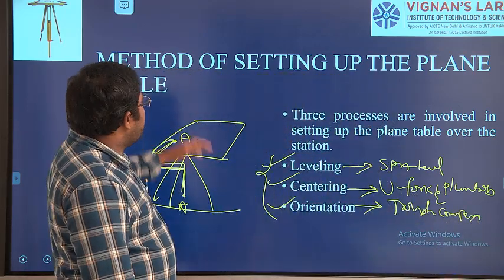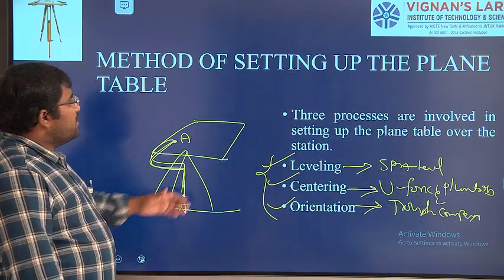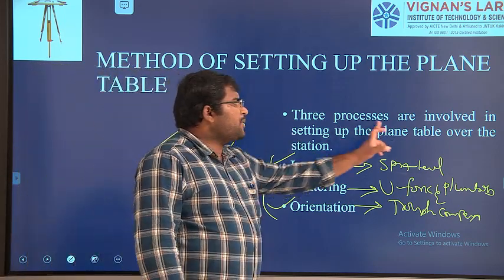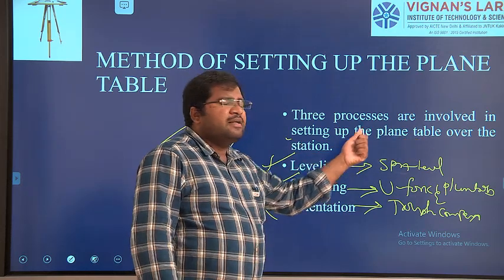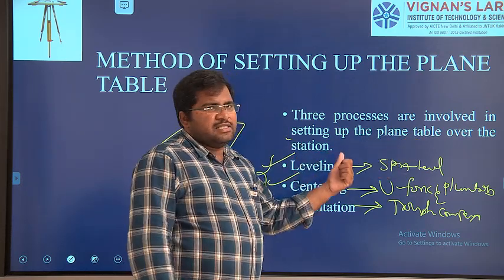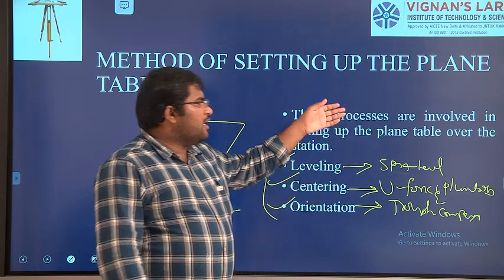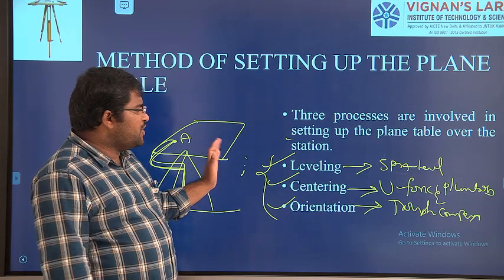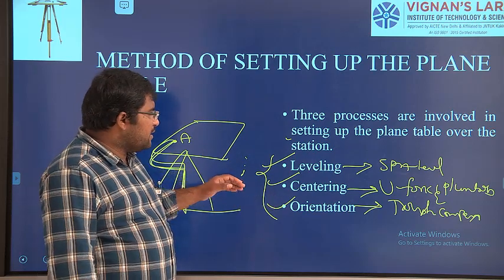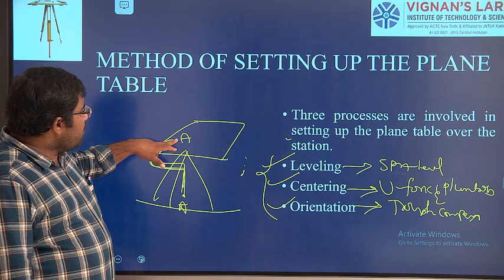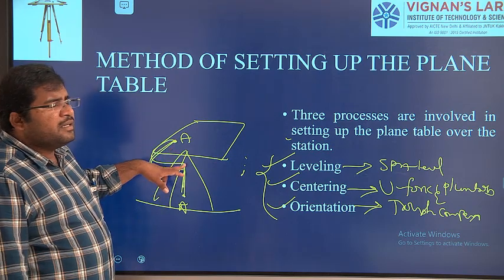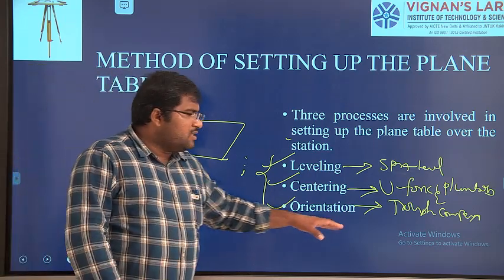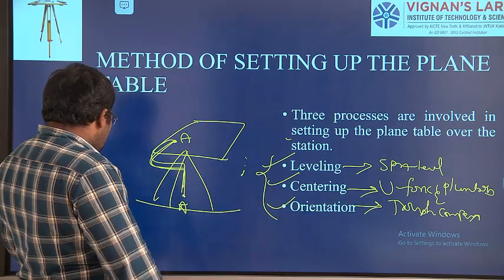So these are the methods for setting the plane table over the station. Three processes are involved in setting up the plane table over the station. First one is leveling. Leveling means the plane table should be in a level position. Then centering. Centering is nothing but marking the station and putting the plane table exactly over the point A on the ground. Then orientation is towards the north.